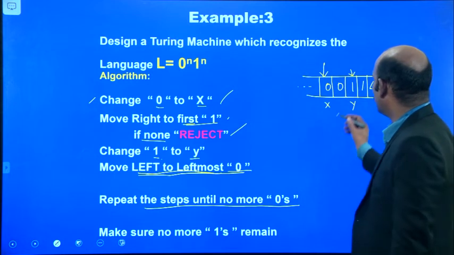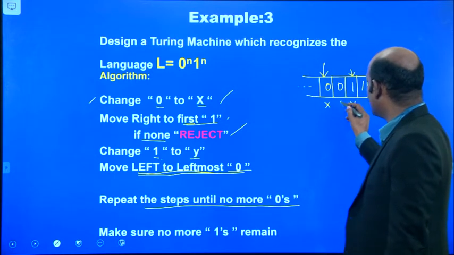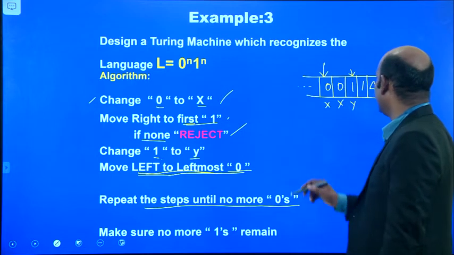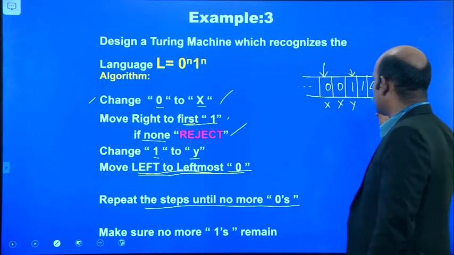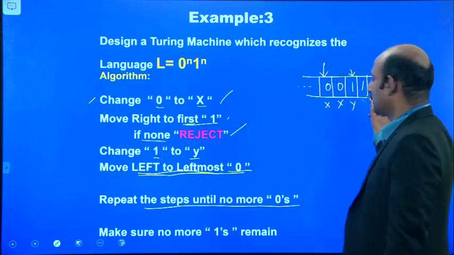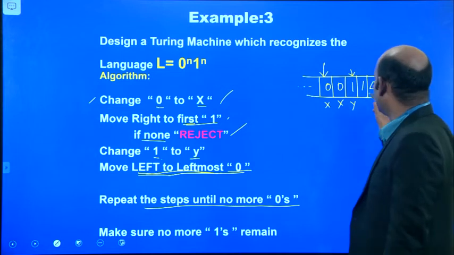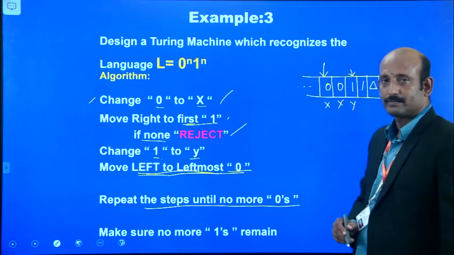After reading this 0, it is again replaced by x and we move to the next first 1. The earlier 1 has already been replaced by y, so now this is the first 1.